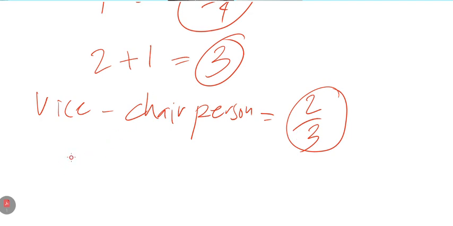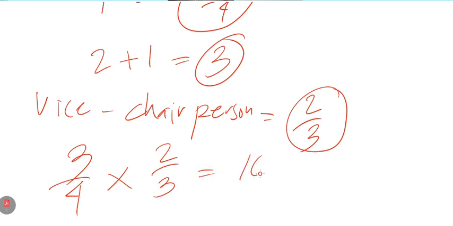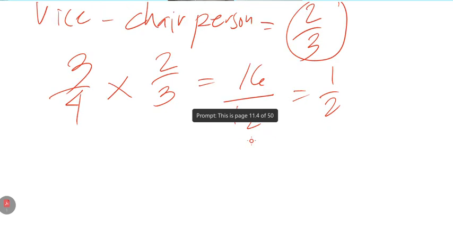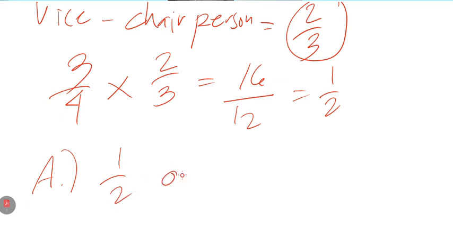Looking here, we have 3 out of 4 multiplied by 2 out of 3 equals 6 over 12. Since we have the 12 down here, that gives us the answer of 1/2. So the answer in lowest terms is 1/2, or 50%.